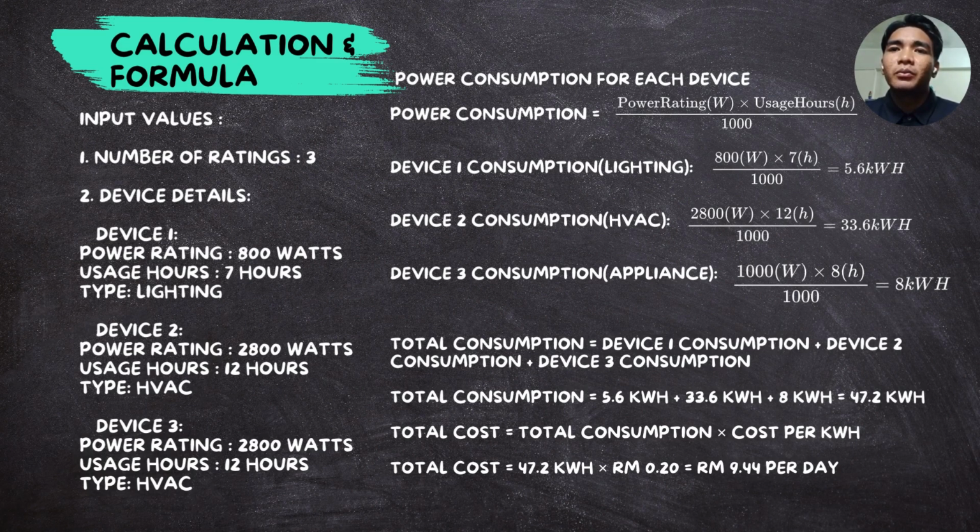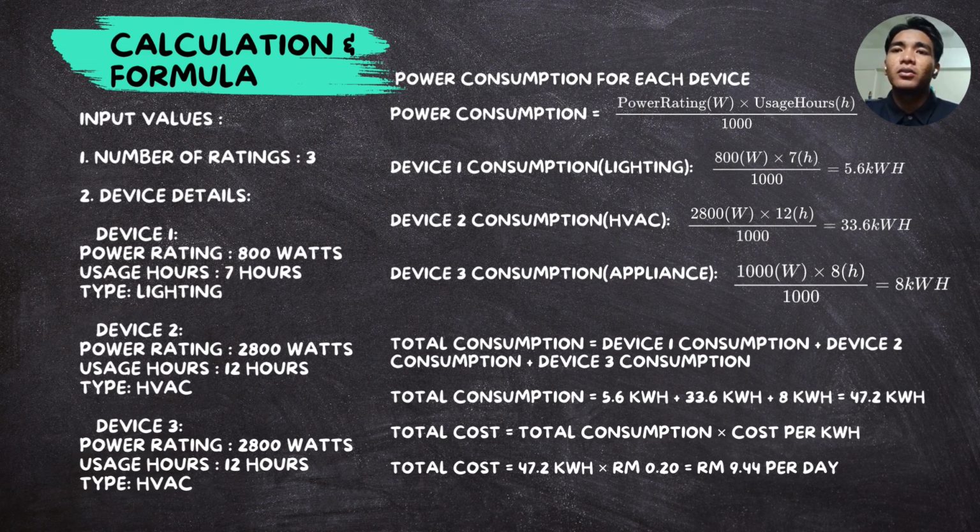From this calculation, we get the total consumption equal to device 1 consumption plus device 2 consumption plus device 3 consumption. So the total consumption is 5.6 kilowatt hours for device 1 plus 33.6 kilowatt hours for device 2 plus 8 kilowatt hours for device 3. It will get 47.2 kilowatt hours.